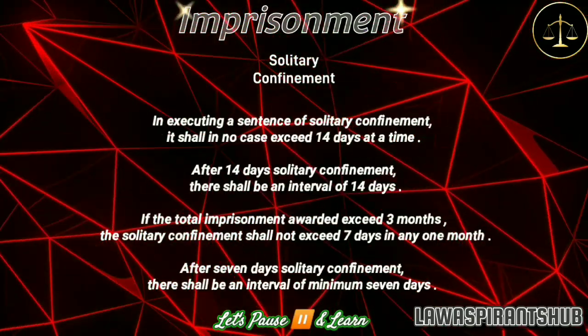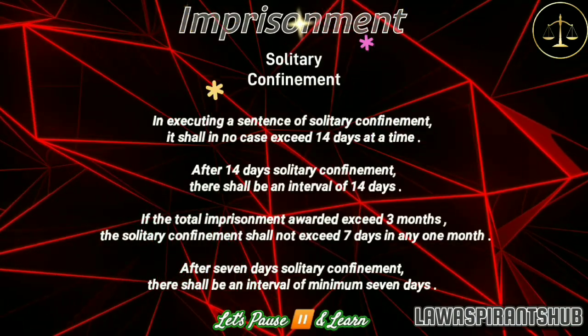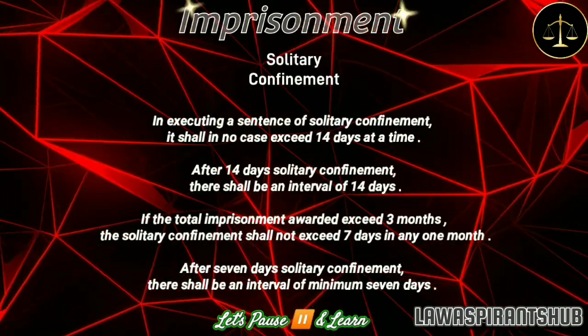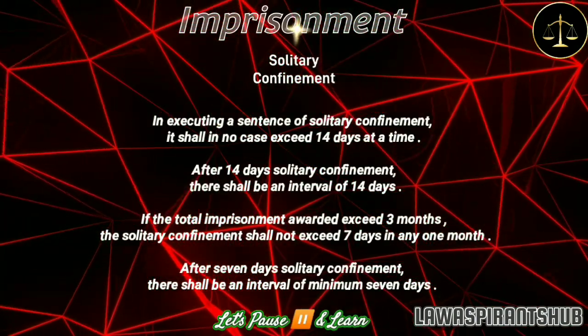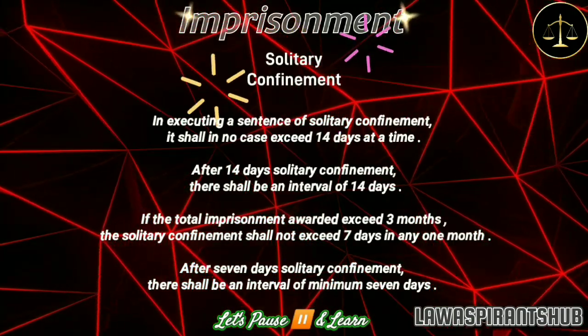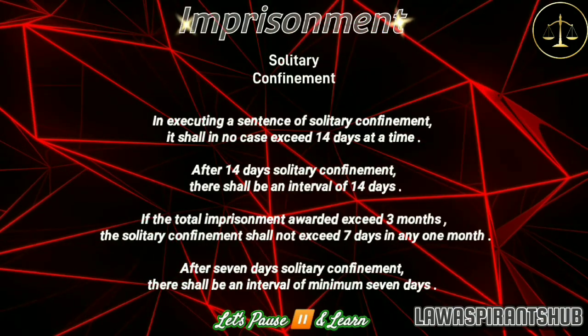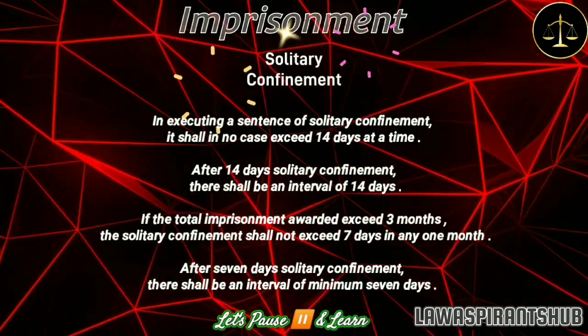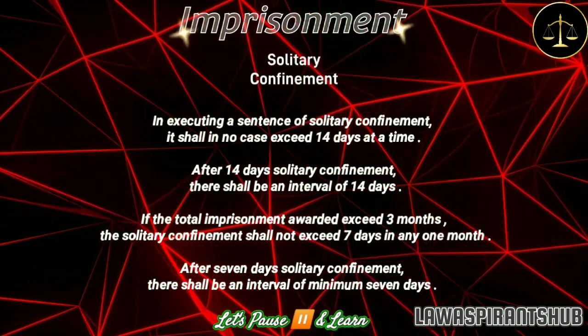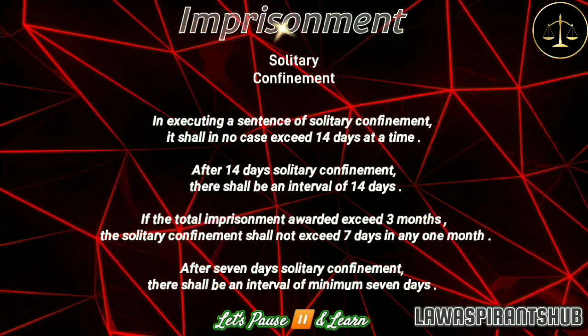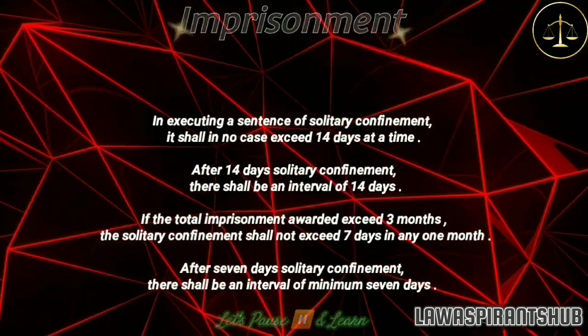In executing a sentence of solitary confinement, it shall in no case exceed 14 days at a time. After 14 days of solitary confinement, there shall be an interval of 14 days. If the total imprisonment awarded exceeds 3 months, the solitary confinement shall not exceed 7 days in any 1 month. After 7 days of solitary confinement, there shall be an interval of minimum 7 days.